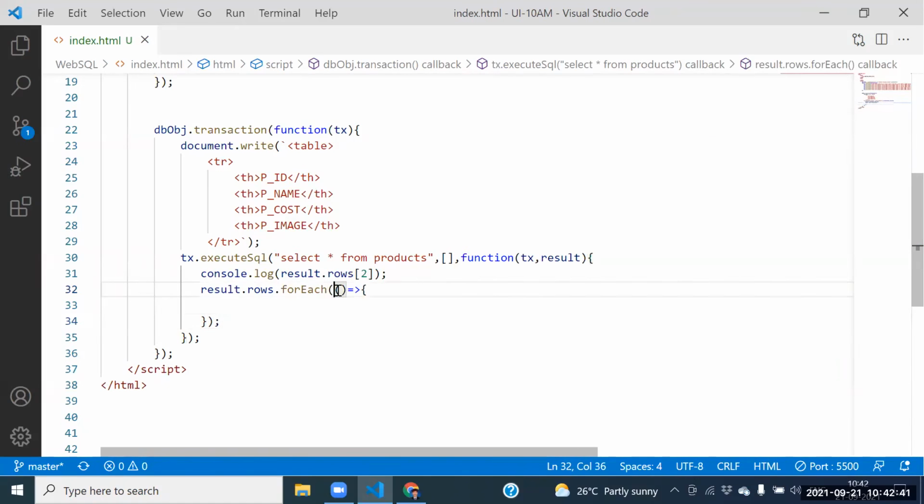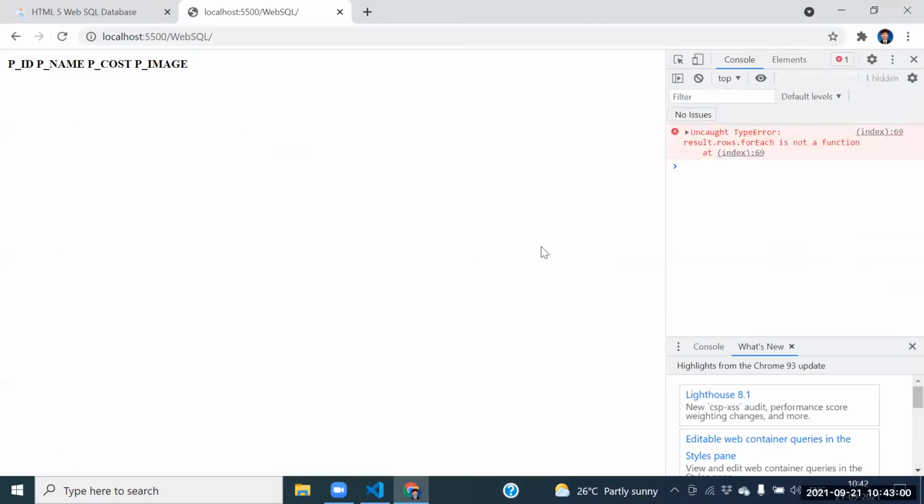Next one, here itself we need to pass each record. That each record we need to print here. What are the each record there? Try to print each record here. Check it here whether the forEach loop is working or not.